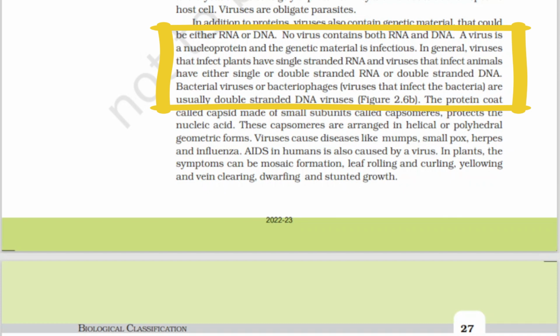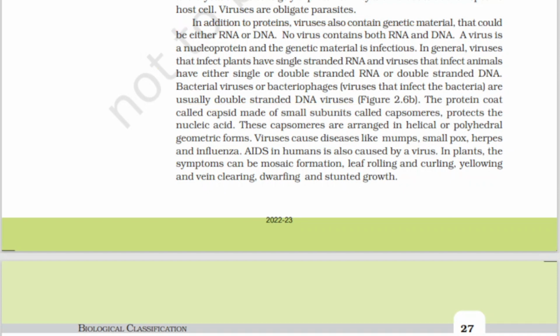Bacterial viruses or bacteriophages are viruses that infect bacteria. Bacteriophage means a virus which infects bacteria itself. They are usually double-stranded DNA viruses. The protein coat called capsid, made of small subunits called capsomeres, protects the nucleic acid.